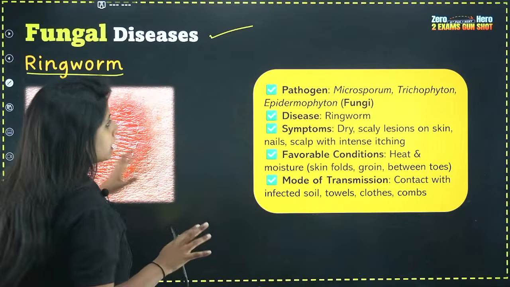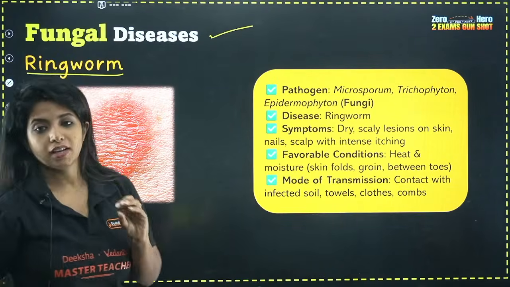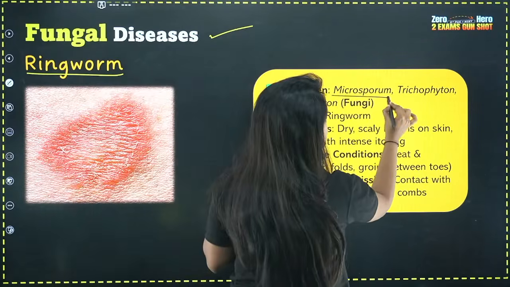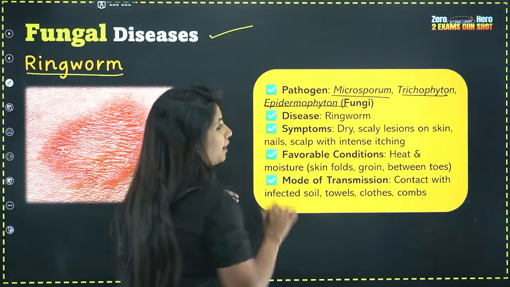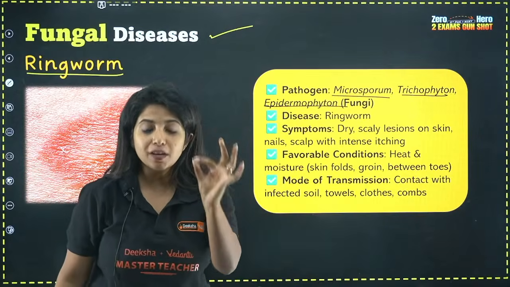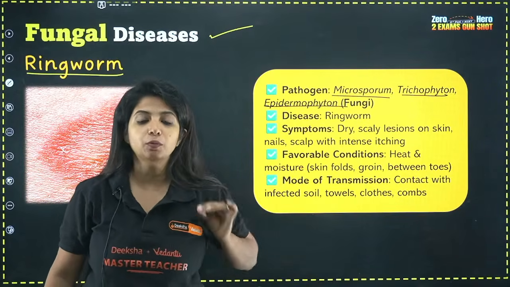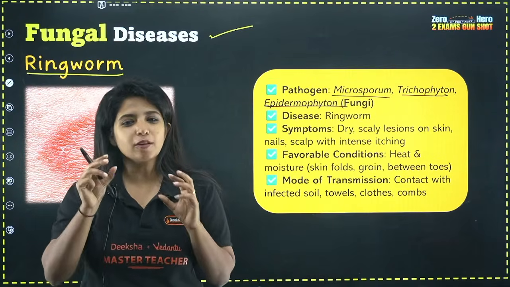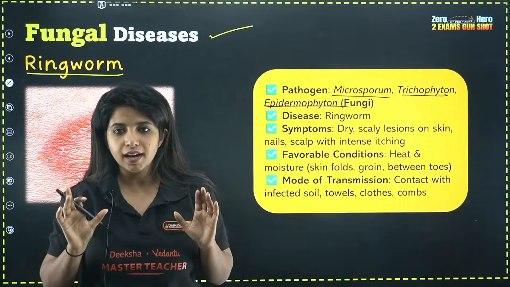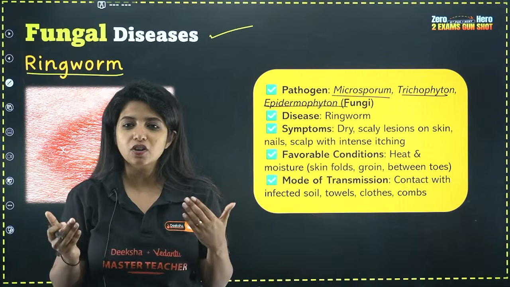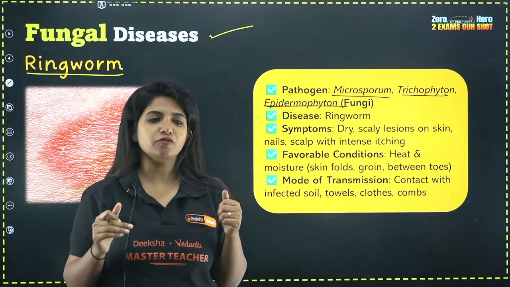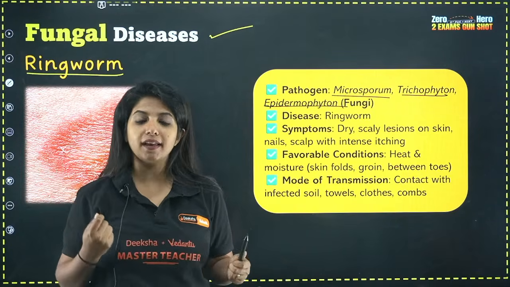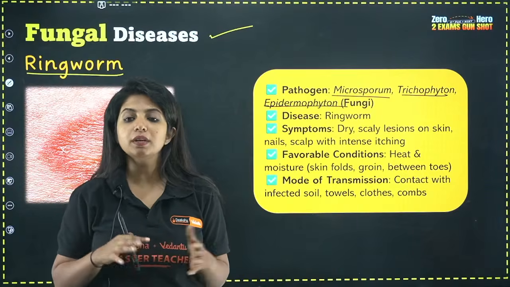Now, the pathogen over here is Microsporum, Trichophyton, and Epidermophyton. So three groups of fungi are there. Trichophyton and Epidermophyton, you can remember like they are fighting, and Microsporum is a small spore. How is the fungal disease caused? Fungal diseases are caused if you are using the same towel or the same comb. That is how fungal diseases are going to be transmitted.